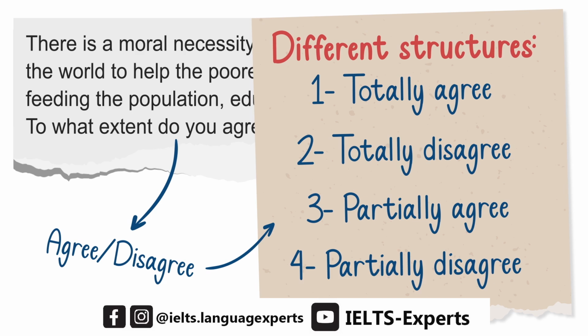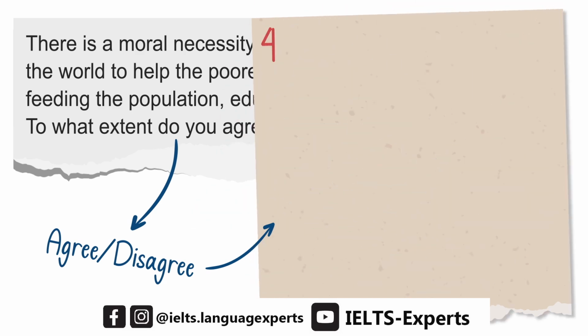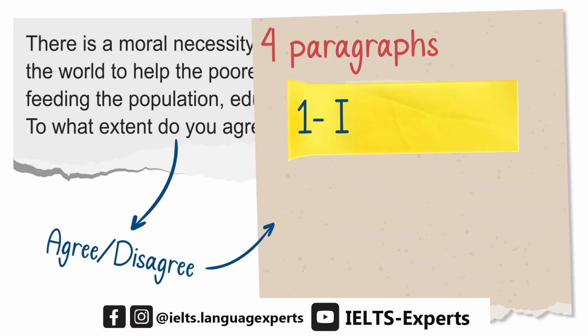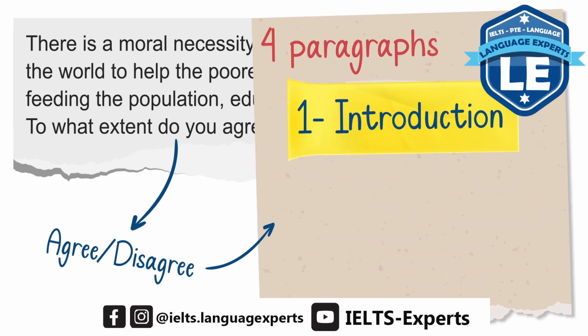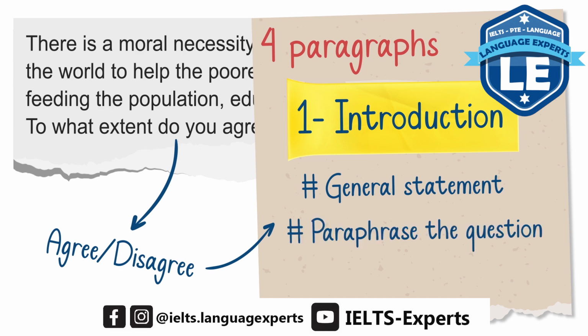All right. And as you know, there are 4 paragraphs, and the first paragraph is our introduction. So basically, you know that in the introduction, we start by writing our general statement. After the general statement, we paraphrase the question, right?